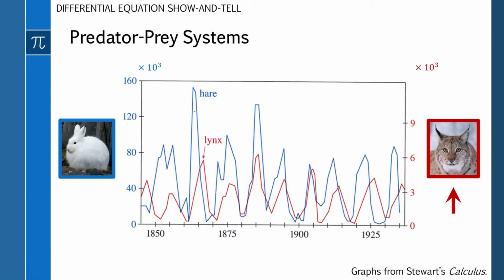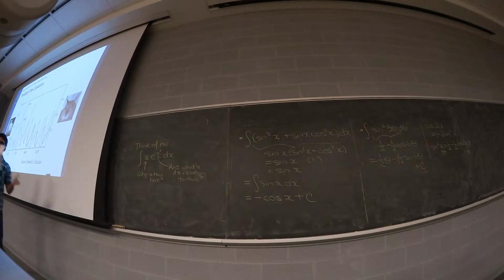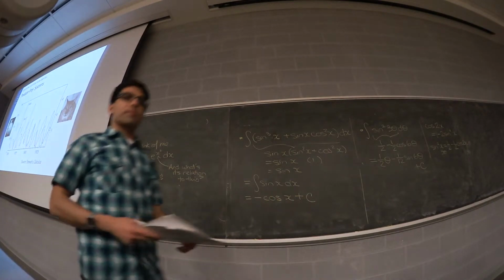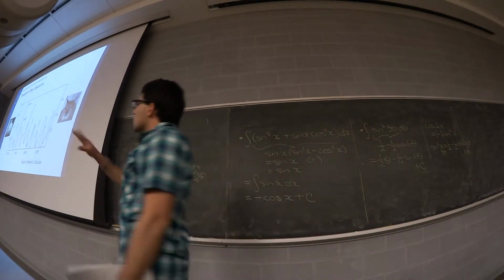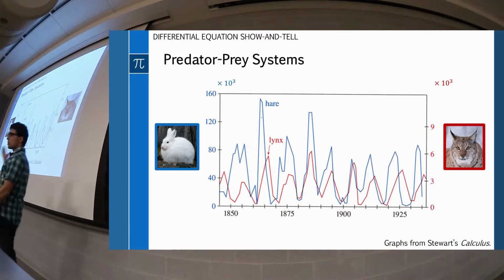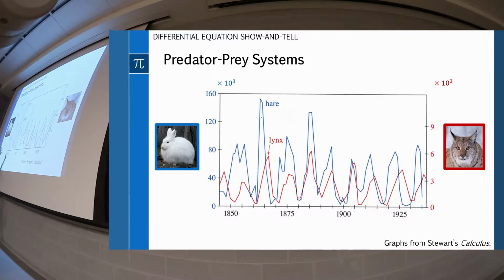That's a snowshoe hare, that's a lynx, and that guy loves to eat that guy. And the populations of these things oscillate over time, okay? And one lags behind the other. And I think those in ecology will have seen something along those lines. And that's what this is. I think these are collected pelts or something like that. You can just think of these as populations. And you can see the populations are oscillating, okay?